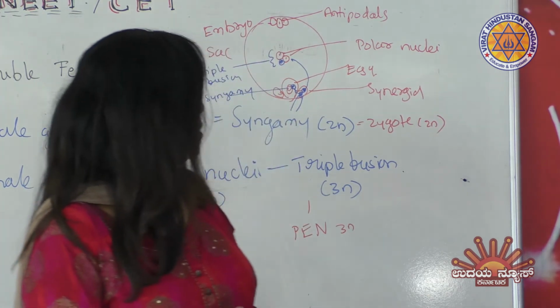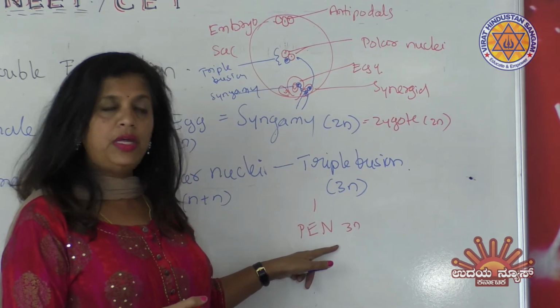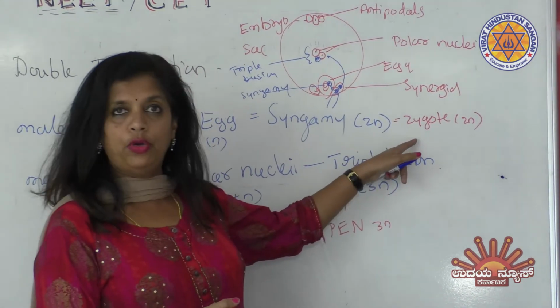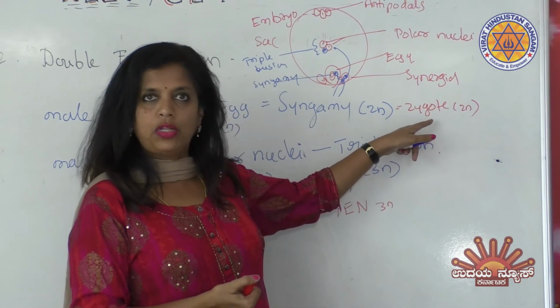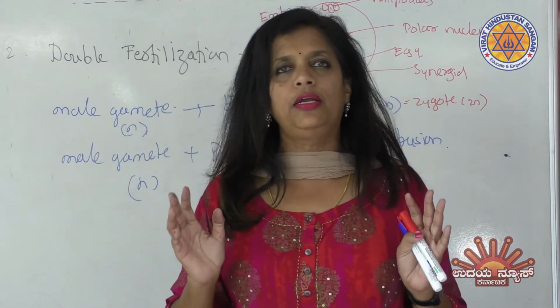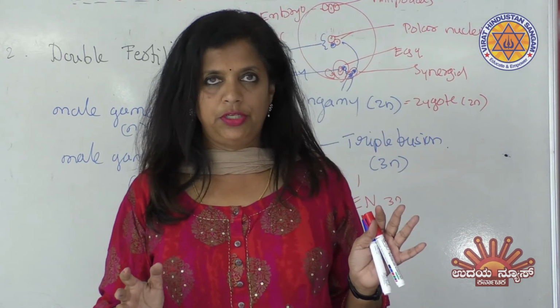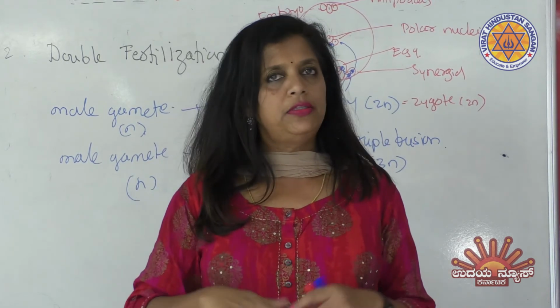Coming to this, the primary endosperm nucleus in future forms an endosperm, the nourishing tissue for the growing embryo. The zygote is a growing embryo which forms the future embryo or the plant. This is the basic thing you have to learn before entering into double fertilization. So once you understand this, then any question on double fertilization you can answer.